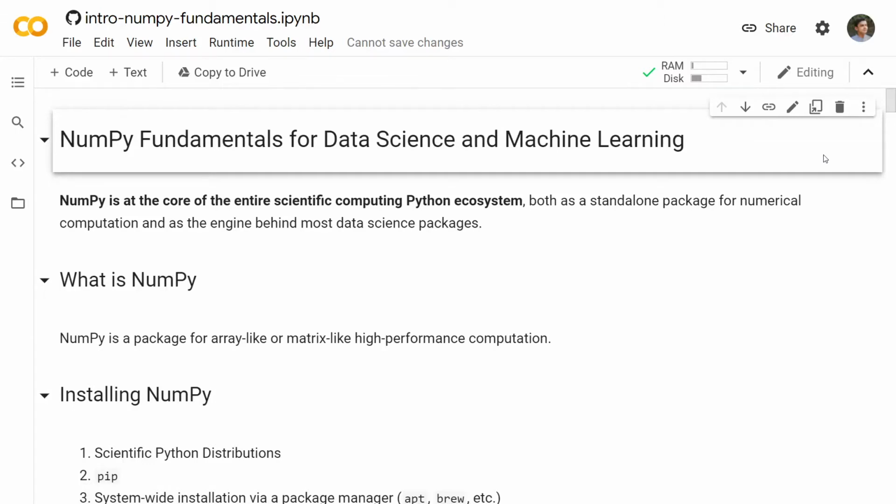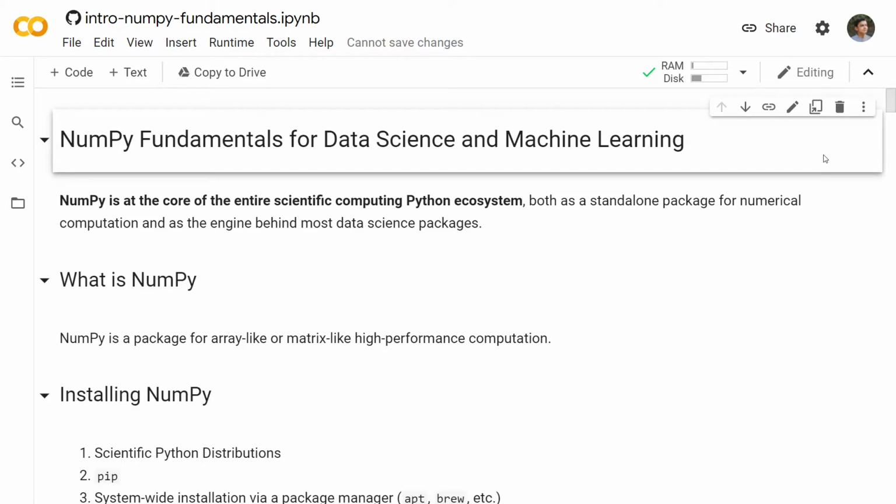Now NumPy is undoubtedly at the core of the entire scientific computing Python ecosystem. For mathematical analysis, SciPy is there. For signal processing, for image processing, OpenCV is there. Data processing packages like Pandas and Dask are there. They all draw their power from NumPy, and that is why it becomes so important to understand how we can use NumPy. Even other packages for tasks like GIS are also built on NumPy. So it essentially forms the core of the entire scientific computing Python ecosystem.